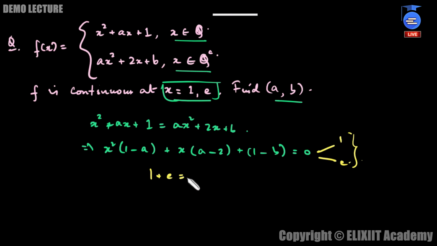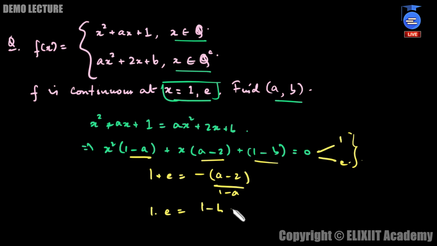So 1 plus e, the sum of roots, is what? Minus b by a. If a quadratic has roots alpha and beta, then alpha plus beta will be minus b by a, and alpha times beta is c by a. So the sum of roots 1 plus e is given by minus b by a. Now the b here means this coefficient, so minus of a minus 2 by the coefficient of x square, that is 1 minus a. Then we have the product of the roots, 1 times e, which is given by c by a. Here c is 1 minus b, divided by 1 minus a. And then we can solve for a and b from here.